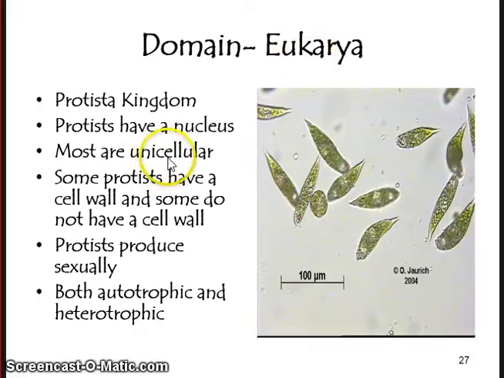Most protists are unicellular. Some have a cell wall and some do not. So make sure you put that in the second to last column. Protists reproduce sexually. This is the last column, and both the eukarya can be autotrophic and heterotrophic.